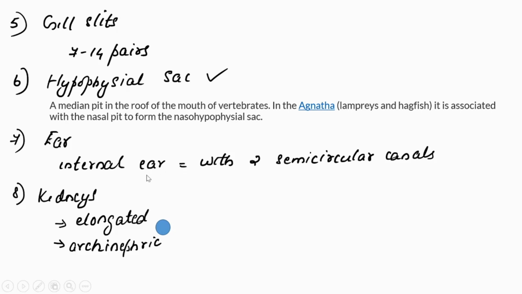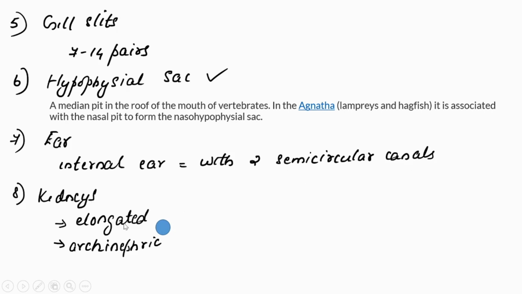The internal ear is concerned with controlling our position, orientation, and balancing. The main structures regulating that position and orientation are the semicircular canals. And in Agnathans, the internal ear is present with two semicircular canals.